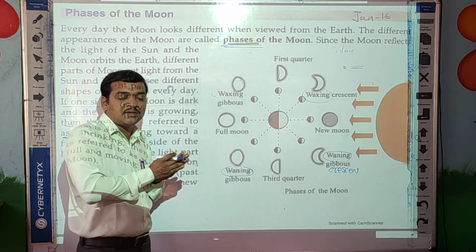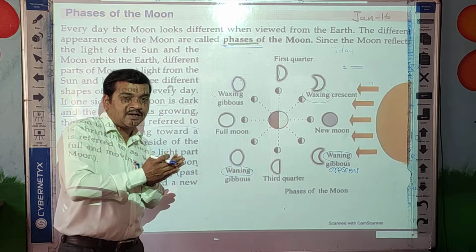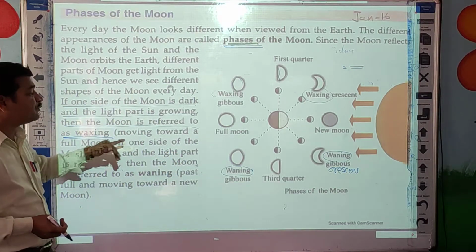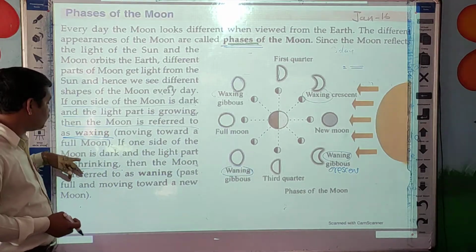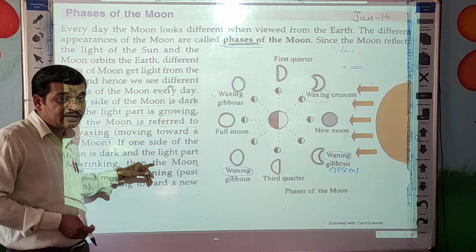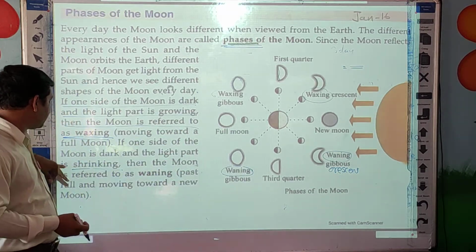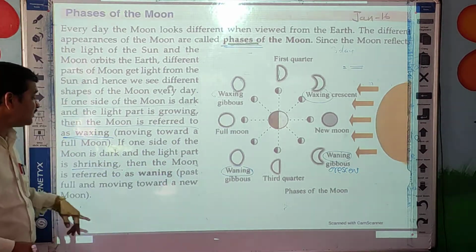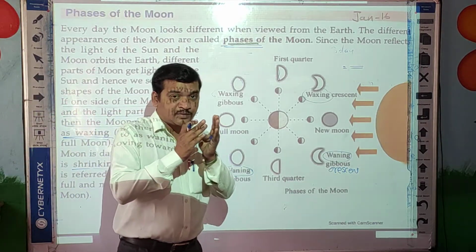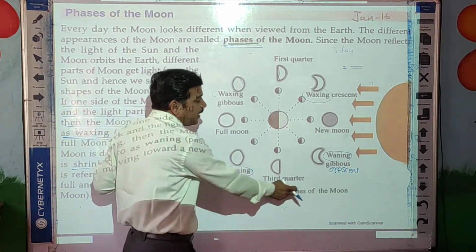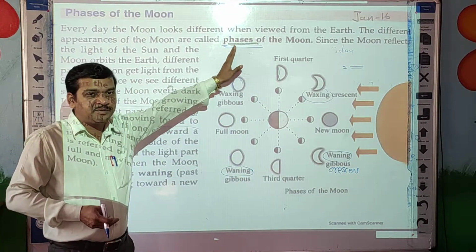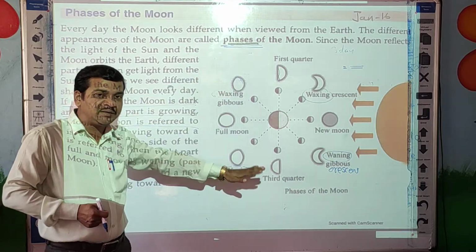Waning: if one side of the moon is dark and the light part of the moon is shrinking, then the moon is referred to as waning. So here you can see the moon is a waning moon. Clear, students? What is meant by waxing and what is meant by waning?